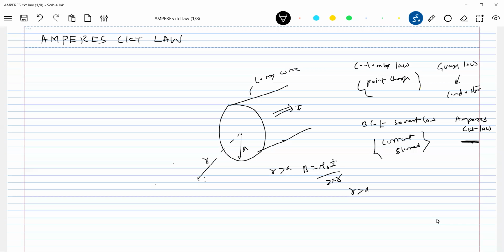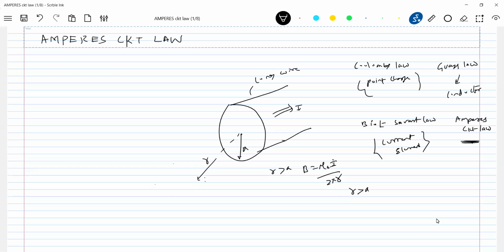In exams, whenever you get a problem, first check: can you apply Ampere's circuit law? Then you'll get the answer very easily. If even Ampere's circuit law is not possible, then go back to the Biot-Savart law. Similar to Gauss's law, how we started there with the Gaussian surface and the net charge enclosed, we defined a few terms. The same approach we are going to develop here.